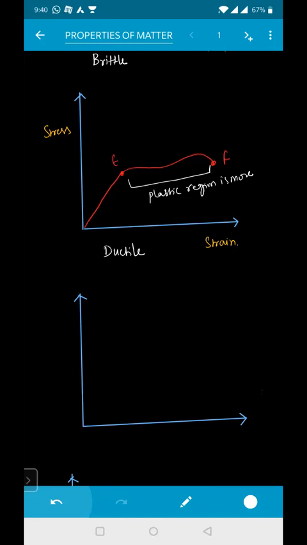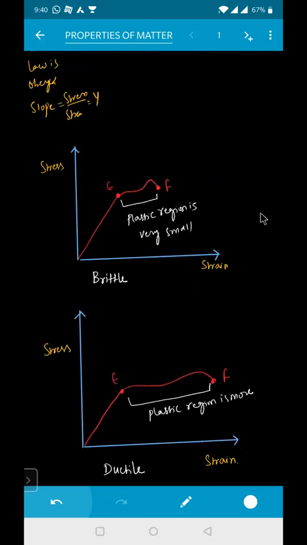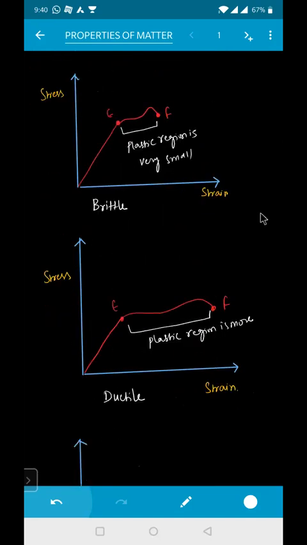Got it? So I hope whenever you get graph questions related to brittle and ductile, you don't get confused now. Clear, sir.